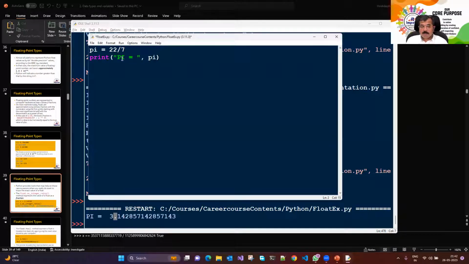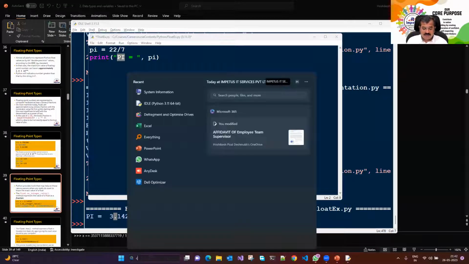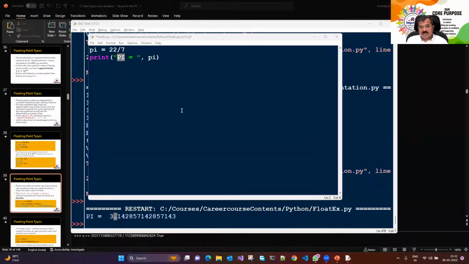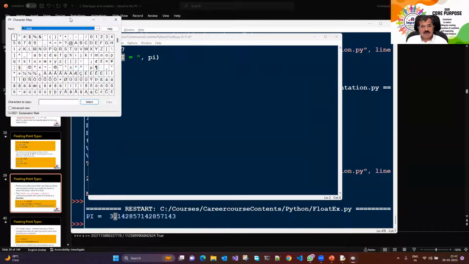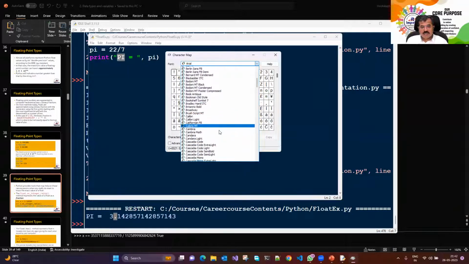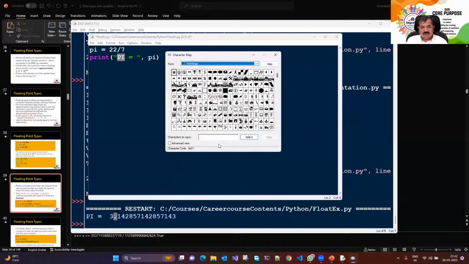But if I wanted to use the pi symbol, that was also possible. So let's go ahead with character map. If I come to character map, you'll have all the symbols that your machine can support. So here if you go and search, and if you find the symbol of pi somewhere, you can very well use that symbol of pi.